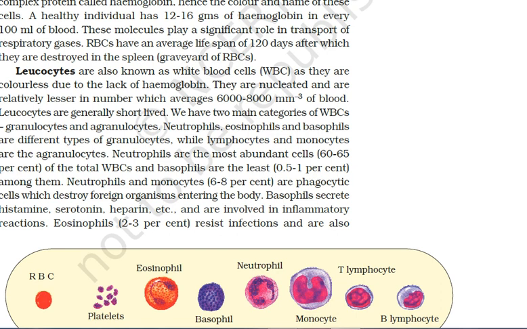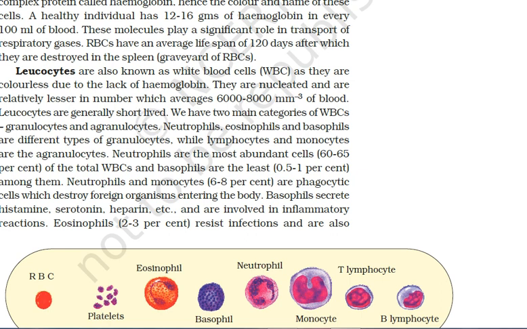So WBCs are short-lived, and as you know, their function is to help build the defense mechanism of our body. WBCs are again very important in our body, and I told you they number around 6,000 to 8,000 per cubic mm of blood. They are short-lived, and they are of two different types: granulocytes and agranulocytes, which I had told you just in the beginning.